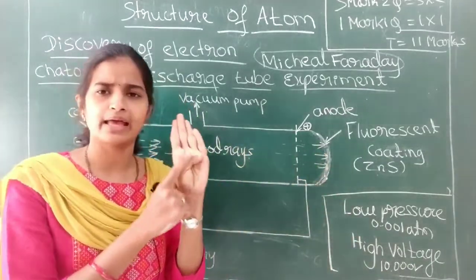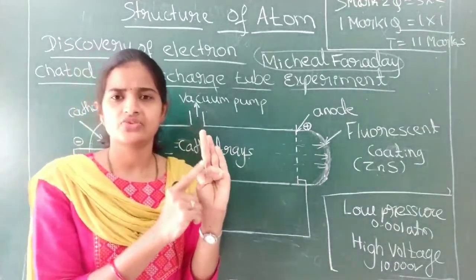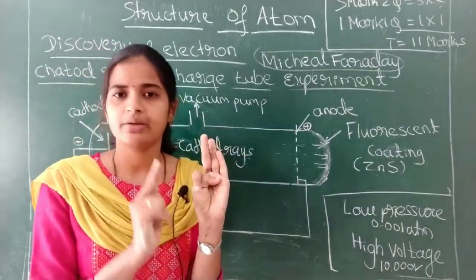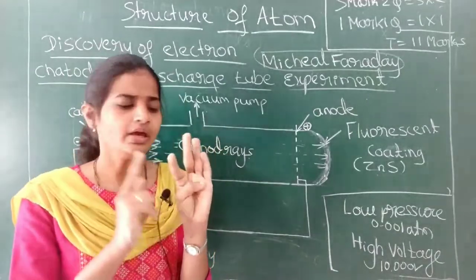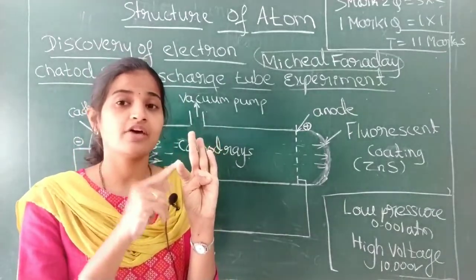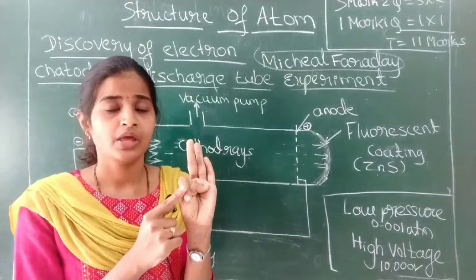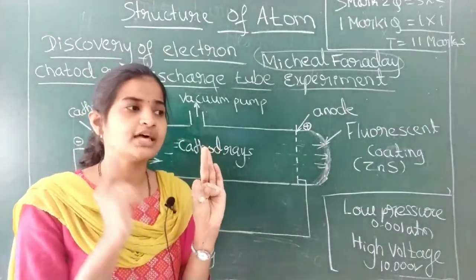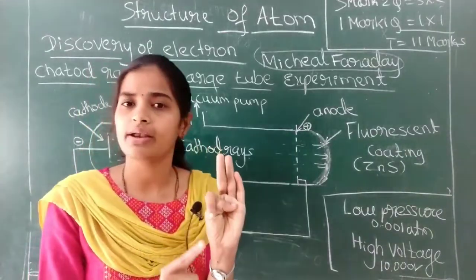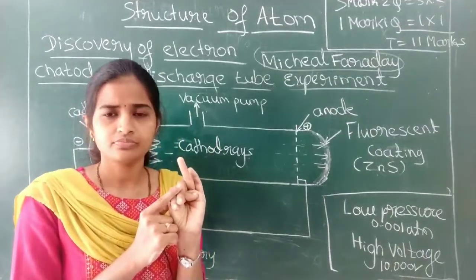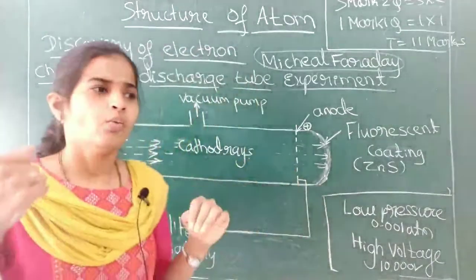Cathode rays start from the cathode and move towards the anode. They travel in a straight line in the absence of applied electric and magnetic field, which we will study later. Cathode rays are negatively charged particles and they are called electrons. Got it? And what did he do later?